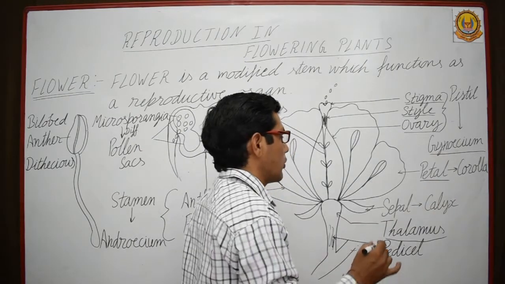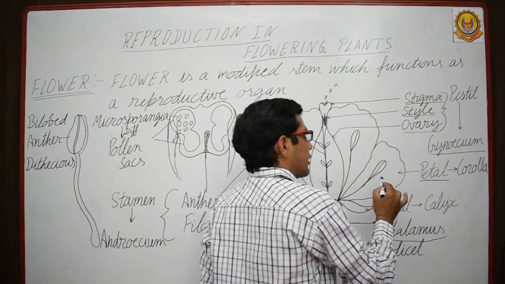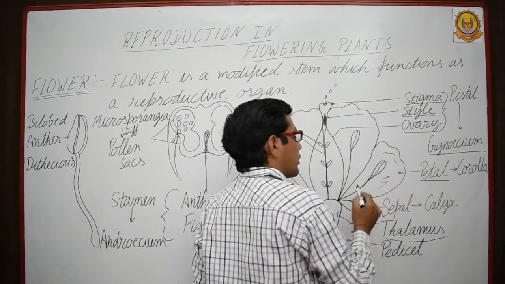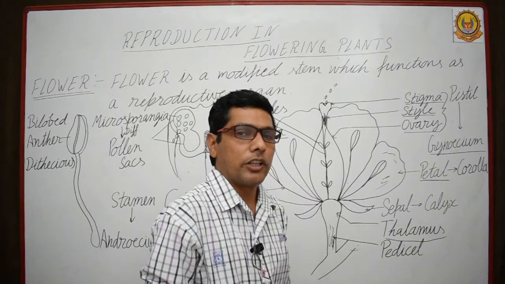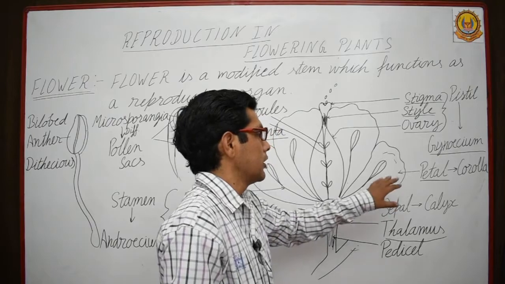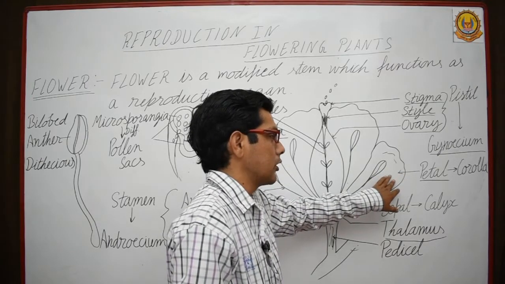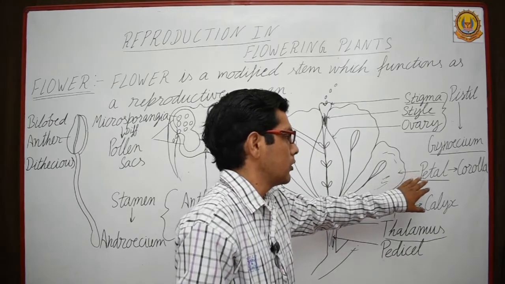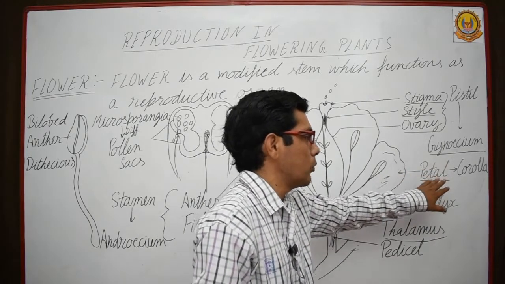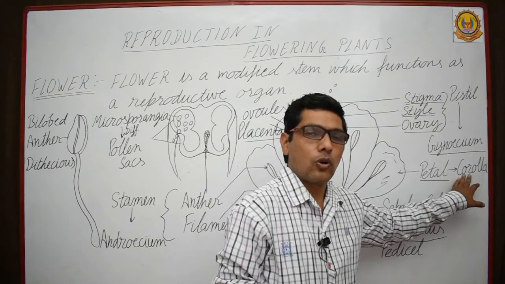Now petal is a colorful part of the flower to attract insects, birds, or pollinators. To attract the pollinators, these leaves converted into a colorful part, which are known as petals. The group of petals is known as corolla.